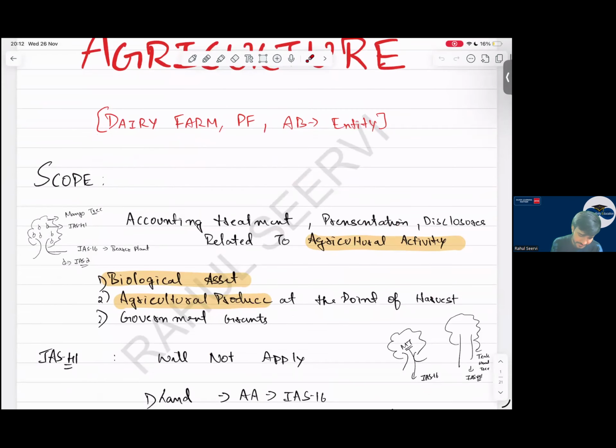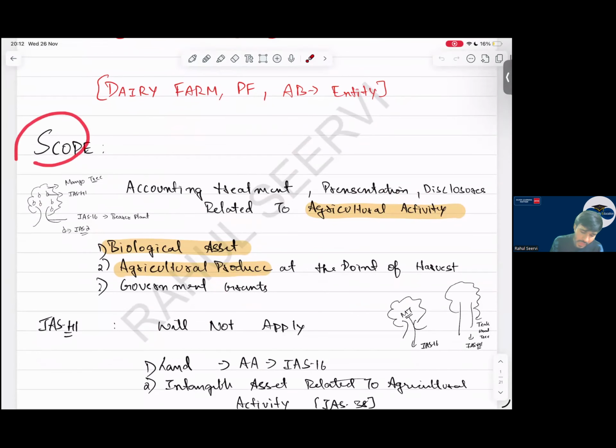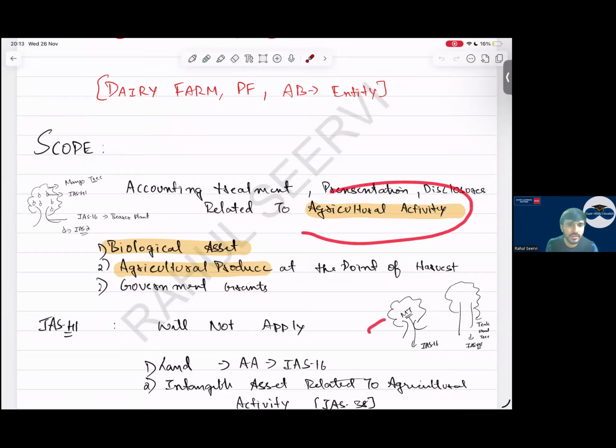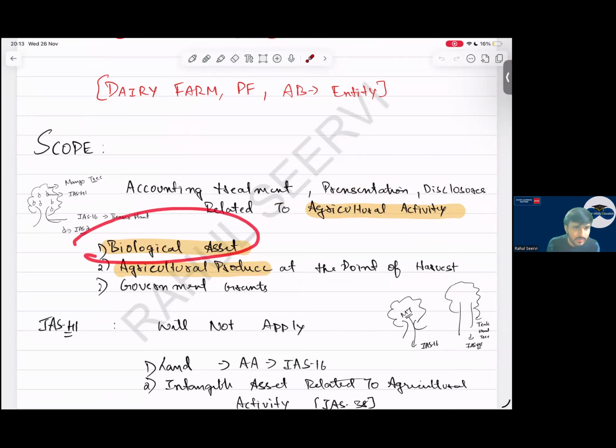If any company is into agriculture business, etc. So see here, everyone. What is the scope? Accounting treatment, presentation, disclosure relating to agriculture activity. What all will we cover? Presentation and disclosure relating to agriculture activity. Now, what does agriculture activity mean? We will come to that. What is a biological asset? We have to understand that. And what is agriculture produce? This standard will cover accounting treatment, presentation, disclosure of agriculture activity, biological asset, agriculture produce.